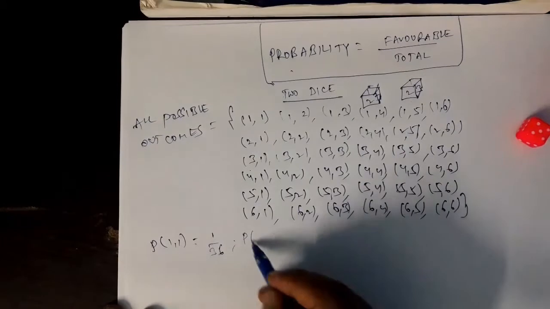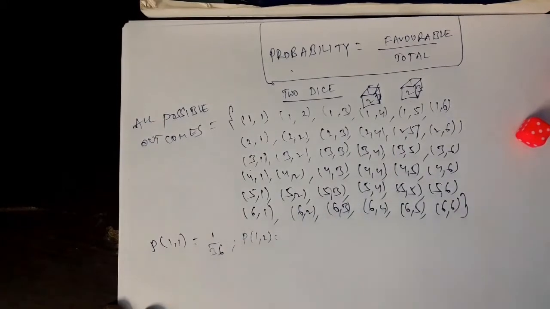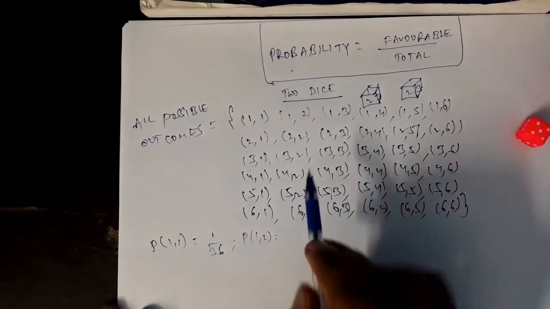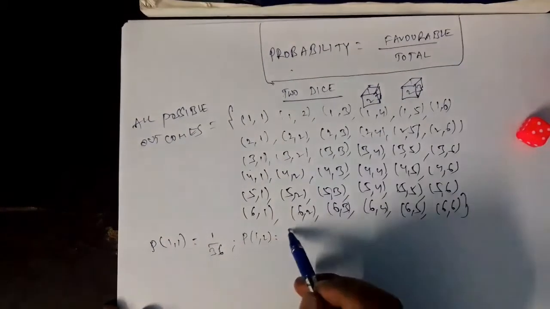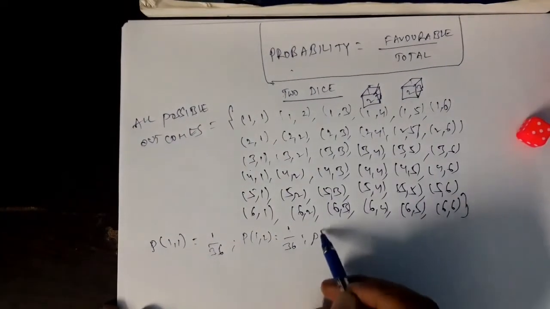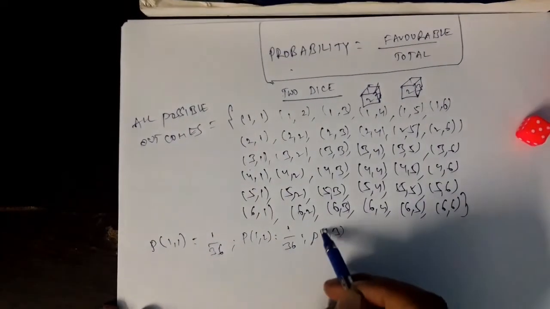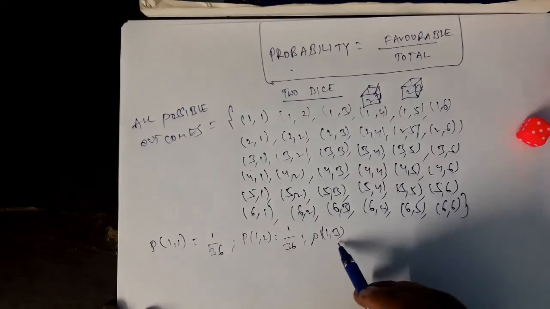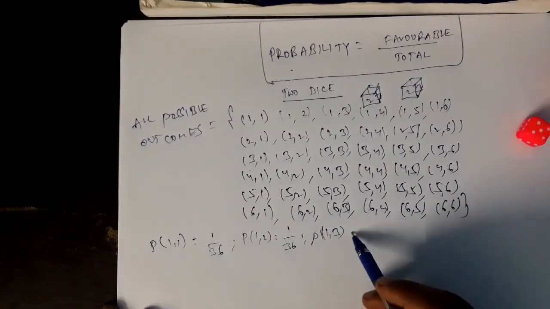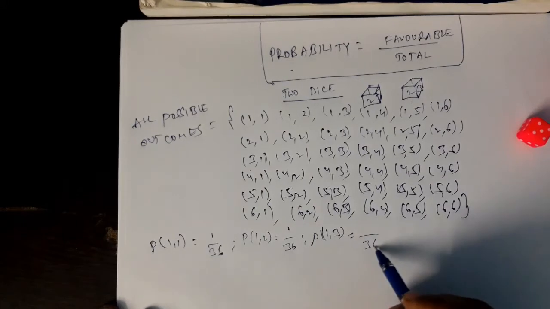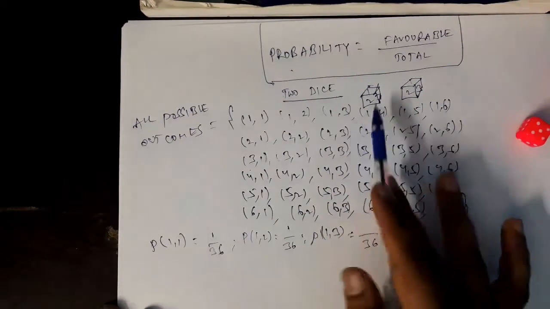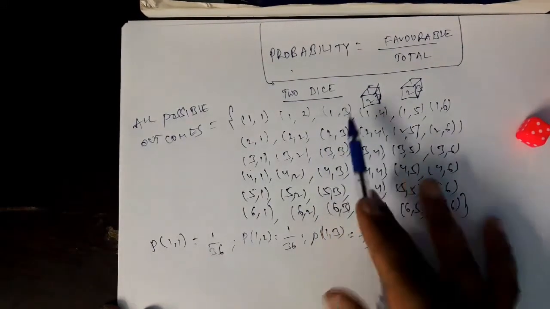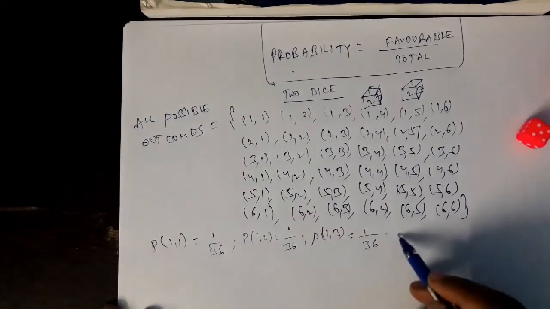What is the probability for getting the face 1 comma 2? Favorable is only 1, 1 by total 36. In the same way, probability of getting the outcome 1 comma 3. Denominator is 36. Numerator: how many such outcomes are there? Only one outcome. So 1. In the same way, so on.